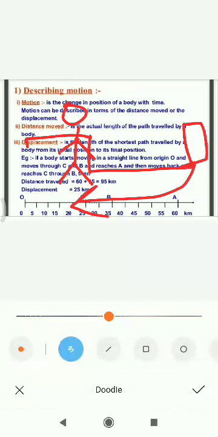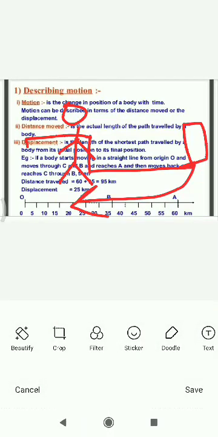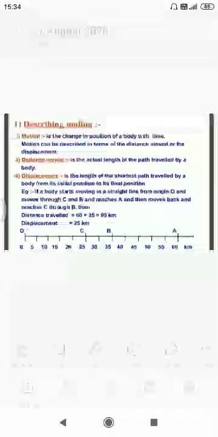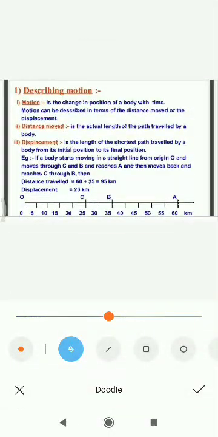So distance moved is the actual length of path travelled by the body. Displacement is the length of the shortest path travelled by the body from its initial position to the final position.